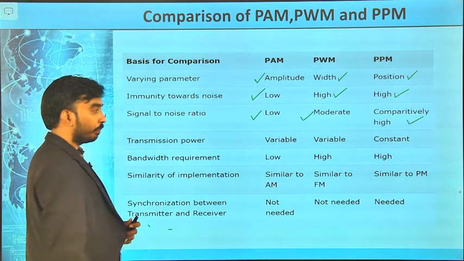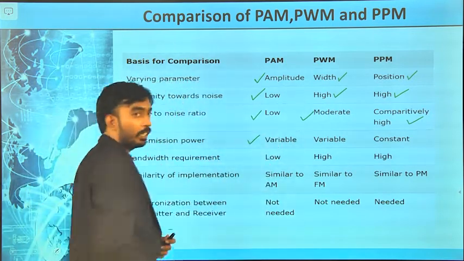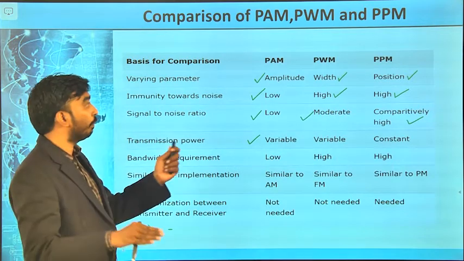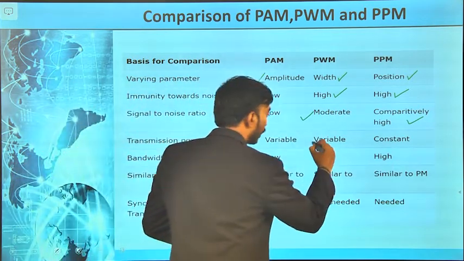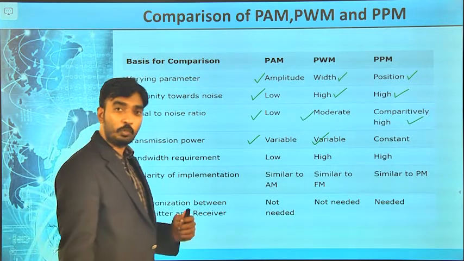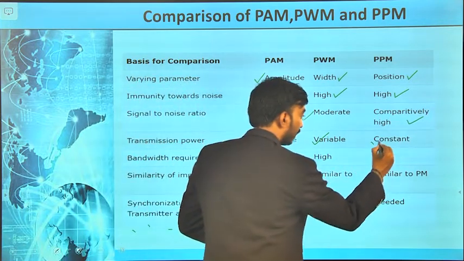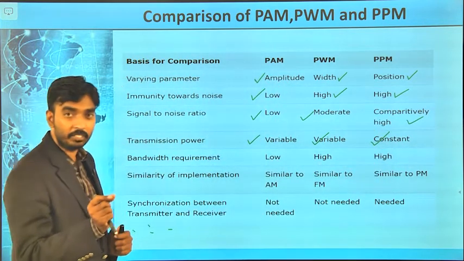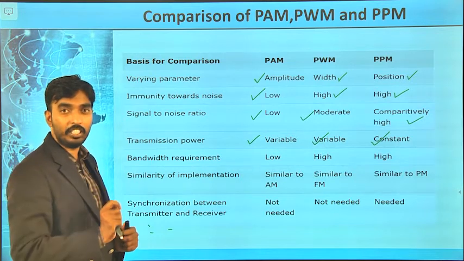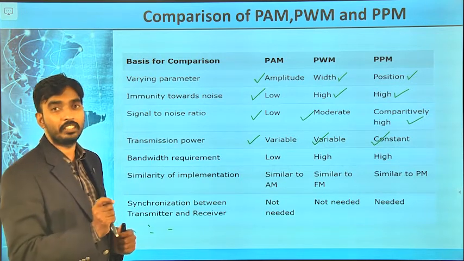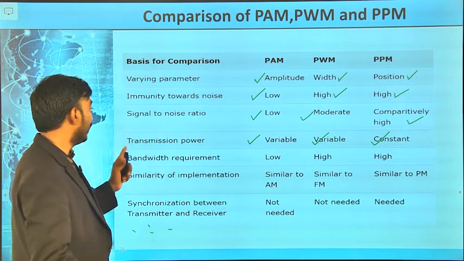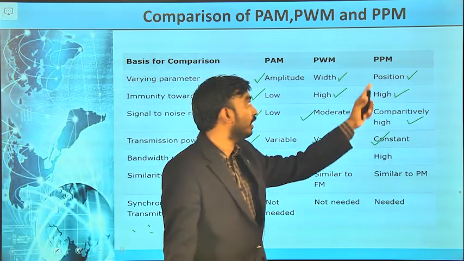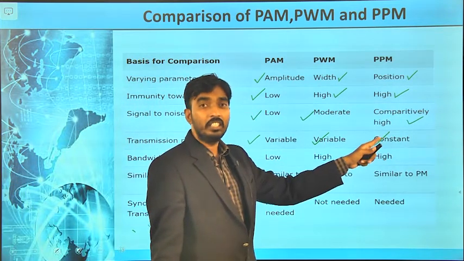Transmitted power is variable in PAM because the amplitude is fluctuated, and in PWM the width is fluctuated, so it is also variable. Here in PPM it is constant. Only the position is varied, the on time is not varied. That is why transmitted power is constant in PPM.